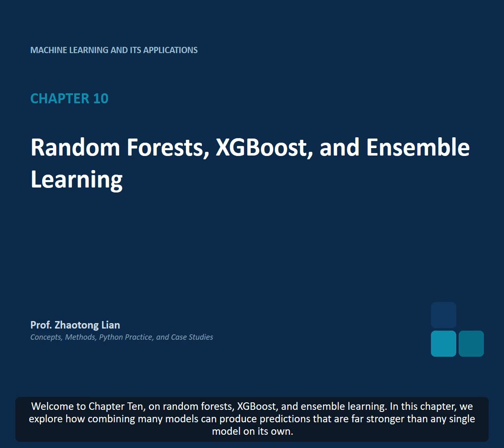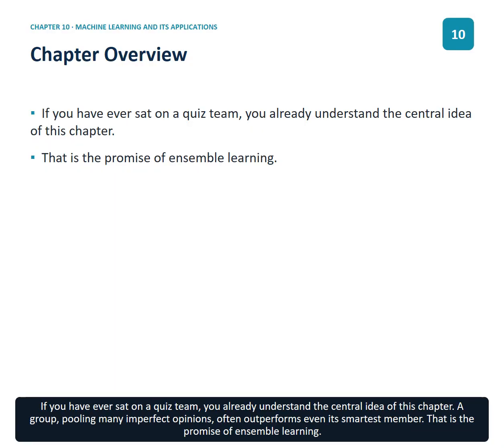Welcome to Chapter 10 on Random Forests, XGBoost, and Ensemble Learning. In this chapter, we explore how combining many models can produce predictions that are far stronger than any single model on its own. If you have ever sat on a quiz team, you already understand the central idea of this chapter. A group pooling many imperfect opinions often outperforms even its smartest member. That is the promise of ensemble learning.